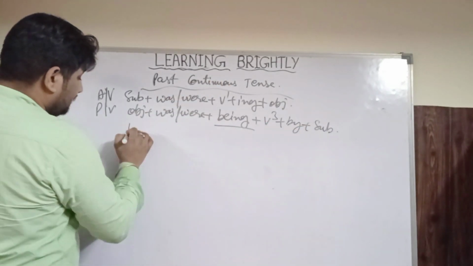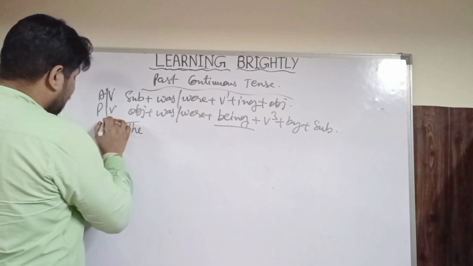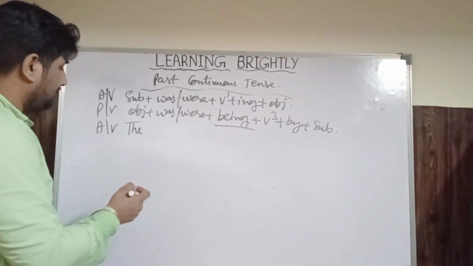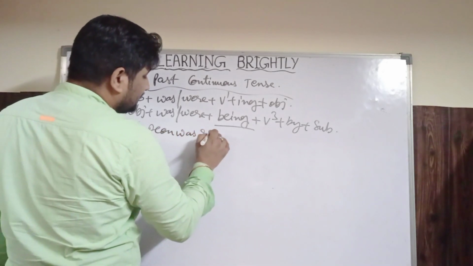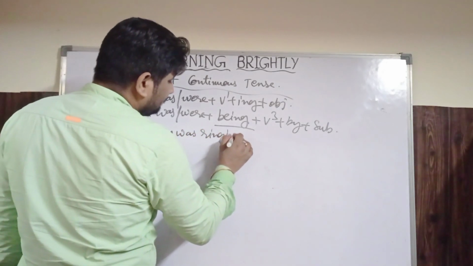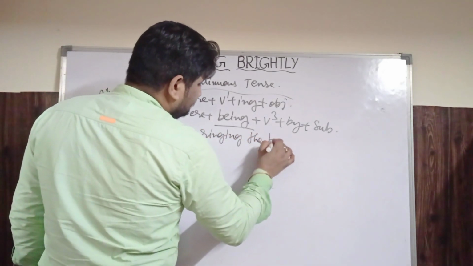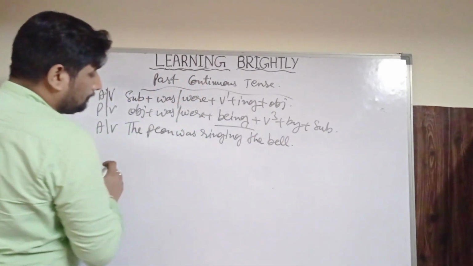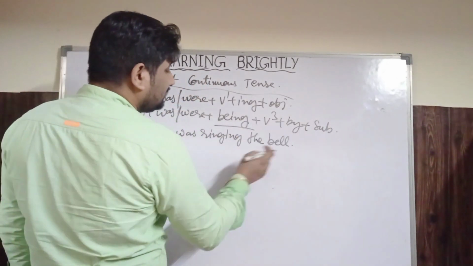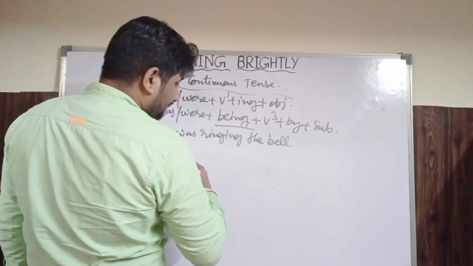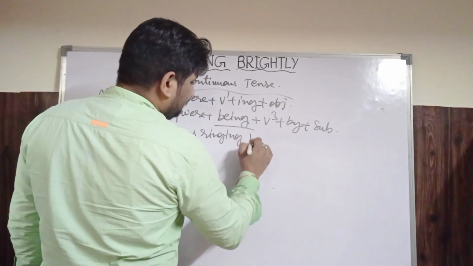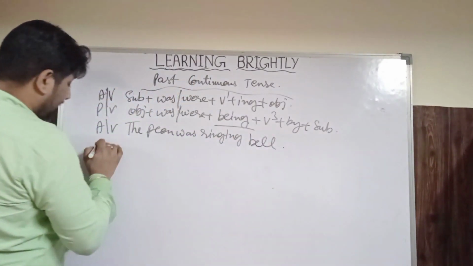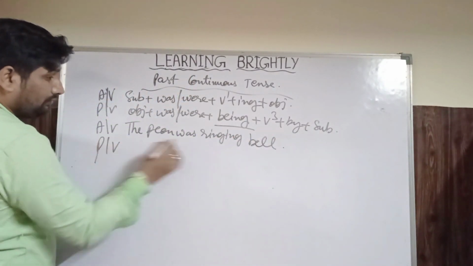For example, active voice: in schools generally it happens, the peon was ringing the bell. Or we can write, the peon was ringing bell. In passive voice, what will we write?